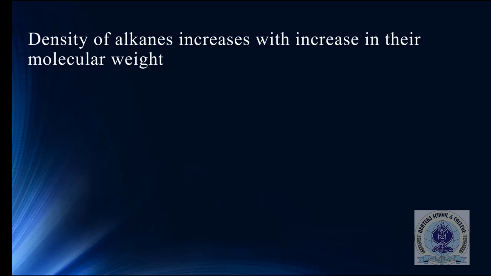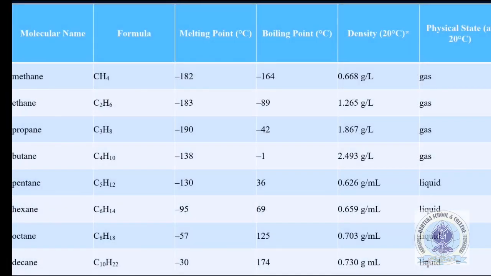Now we go towards our table. You can see that the density of carbon number 1, methane, is 0.66 gram per liter, while in the case of ethane it is 1.265 gram per liter. In the case of propane it is 1.867 gram per liter.